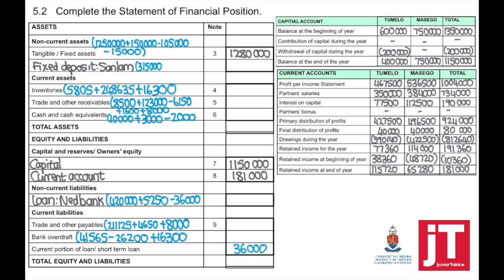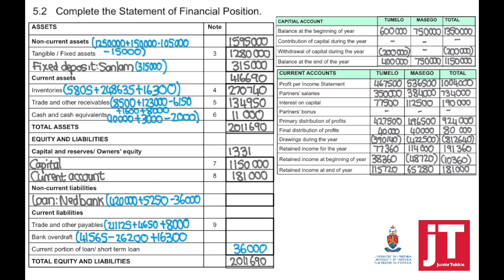Starting with your tangible assets note, plus the fixed deposit equals my non-current assets. Inventories plus trade and other receivables plus cash and cash equivalents equals my total current assets. To get my total assets, we have to take our non-current assets plus current assets equals total assets. You should know that your total assets must be equal to your total equity and liabilities.